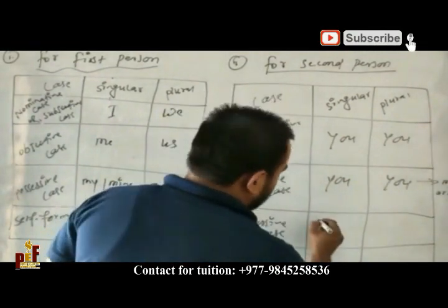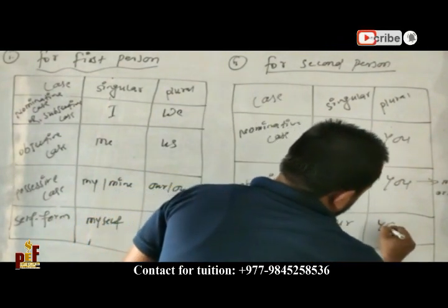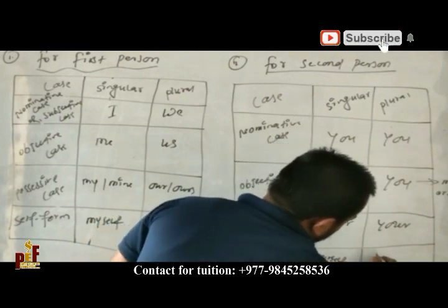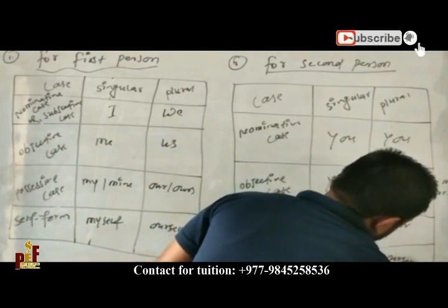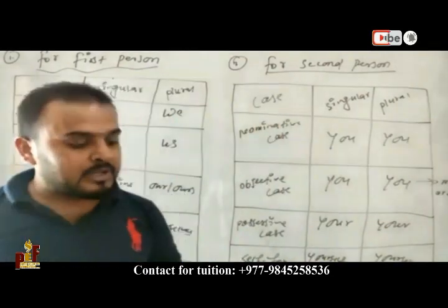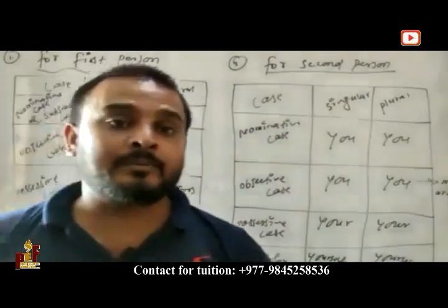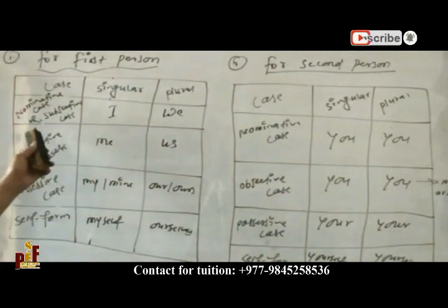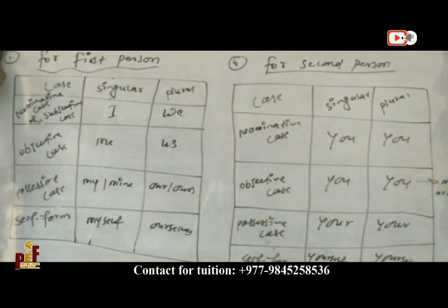Then for self form, yourself, and in plural it will be yourselves. Now shall I erase this one, the first person?